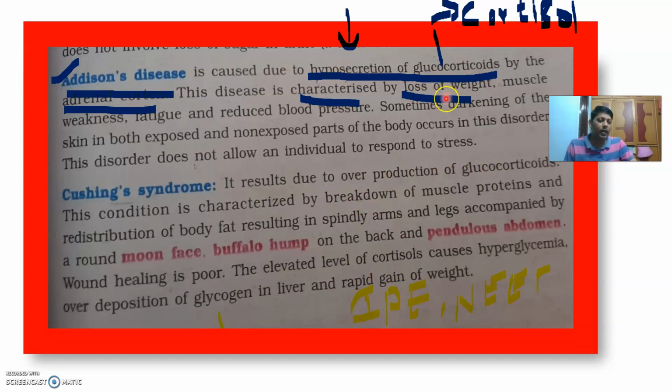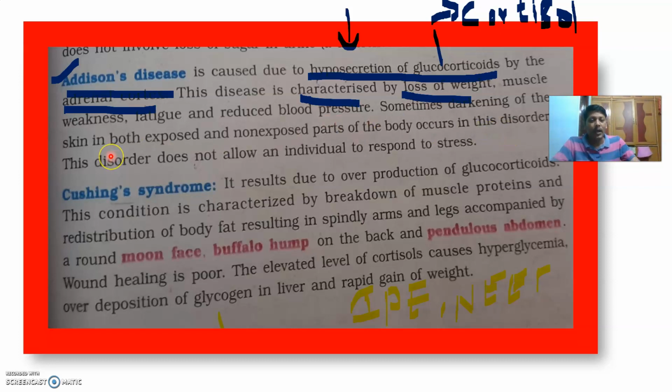Addison's disease is characterized by loss of weight, muscle weakness, reduced BP, and sometimes darkening of skin in exposed and non-exposed parts of the body.